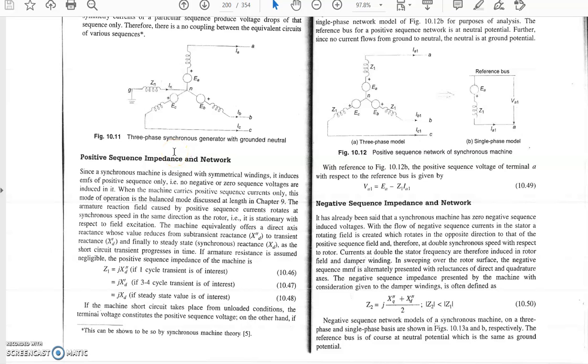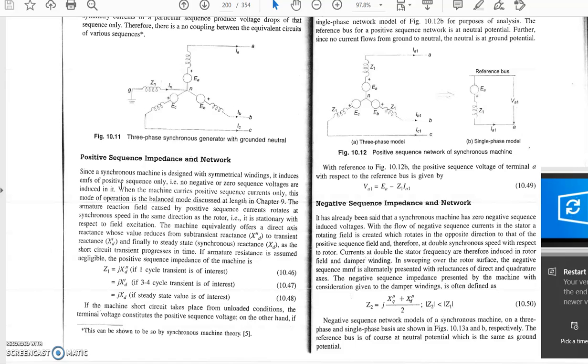Since a synchronous machine is designed with symmetrical winding, it induces EMF of the positive sequence only, so no negative or zero sequence voltages are induced in it. Basically, whenever the machine is designed, it is designed on the basis of the positive sequence supply only.